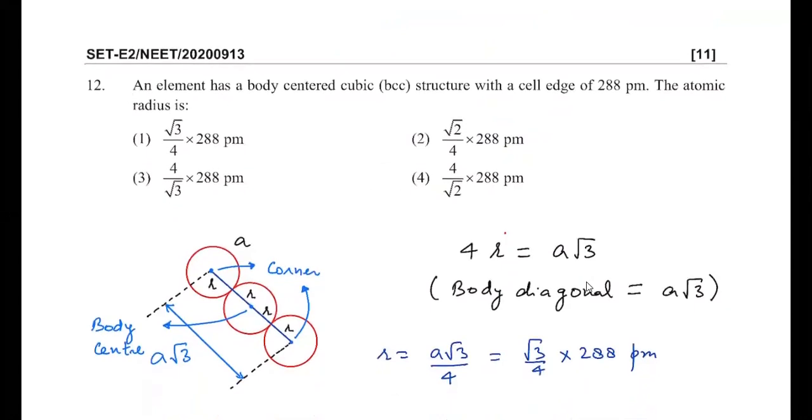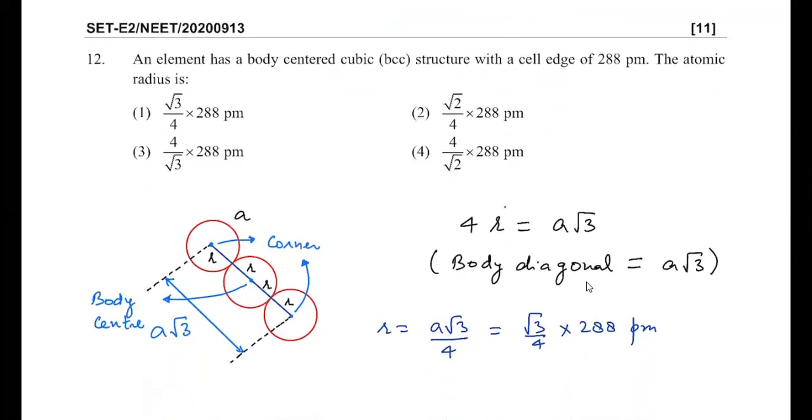Okay. Now to the next question. This is question number 12. It's given that an element has a body-centered cubic structure with a unit cell edge of 288 picometer. The atomic radius is? We all know in a body-centered cubic arrangement, atoms are present at corners as well as the body center. In the diagram I have shown here, it is corner occupied, body center occupied, and again corner occupied. So we can write the total distance as 4r.